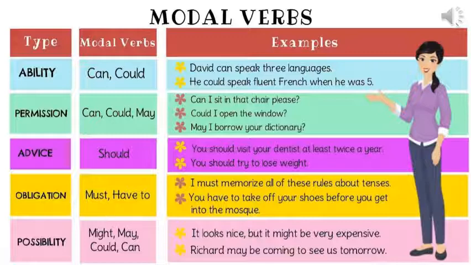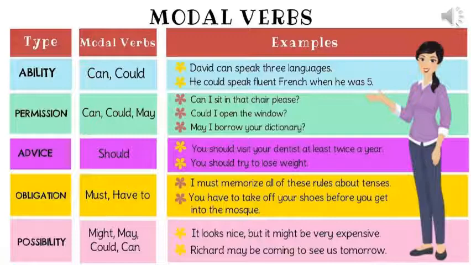Fourth one, obligations. Obligations means that you are expected to do something. And the modal verbs which we use for that are must and have to. I must memorize all of these rules about tenses. Now this is a compulsion sort of a thing where without this you will not be able to do anything further. Second, you have to take off your shoes before you get into the mosque. So that is again an obligation, that is again a compulsion.